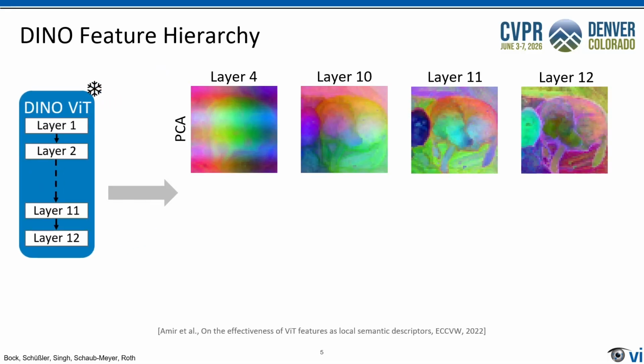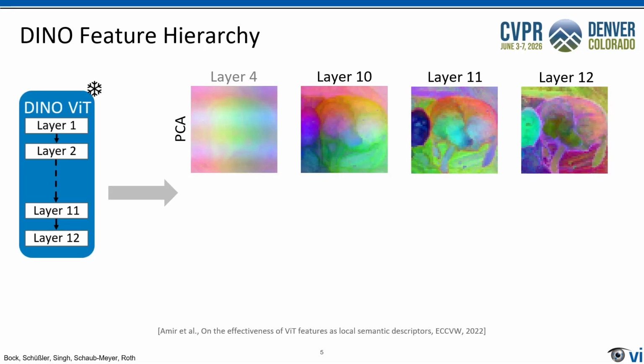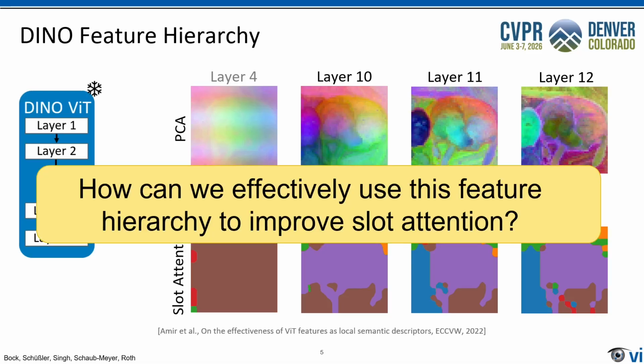A PCA of features across layers reveals a clear representation hierarchy. Here, shallow layers contain positional information, while semantics gradually emerge in deeper layers. Especially these deeper layers encode distinct but semantically meaningful information. And, when computing slot attention on those layers, we get distinct but object-aligned segmentations. Each layer contributes different and useful information. But how can we effectively use this feature hierarchy to improve slot attention?